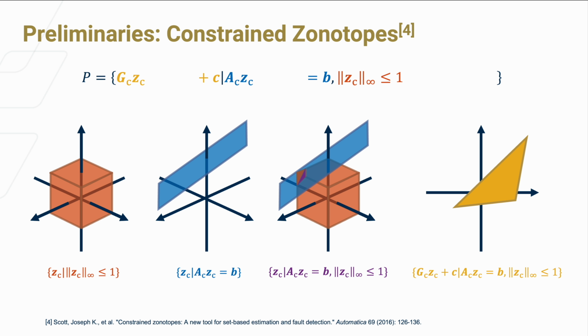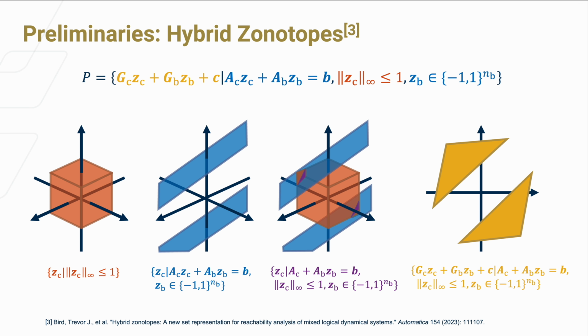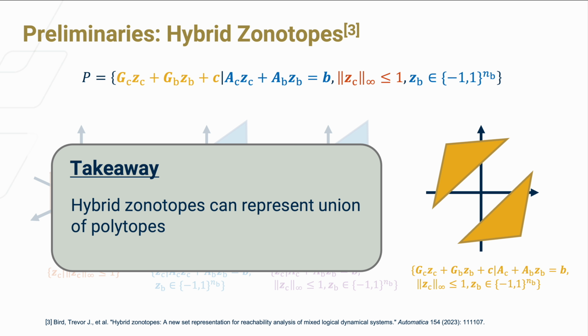So what we have described up to this point is called a constrained zonotope, which can describe any polytopes, meaning compact shapes with finite number of faces. Now in hybrid zonotope, we have these binary coefficients that enables us to express multiple constrained zonotopes at once. Hybrid zonotope is a very powerful representation because it can represent a union of polytopes which are convex and compact sets.